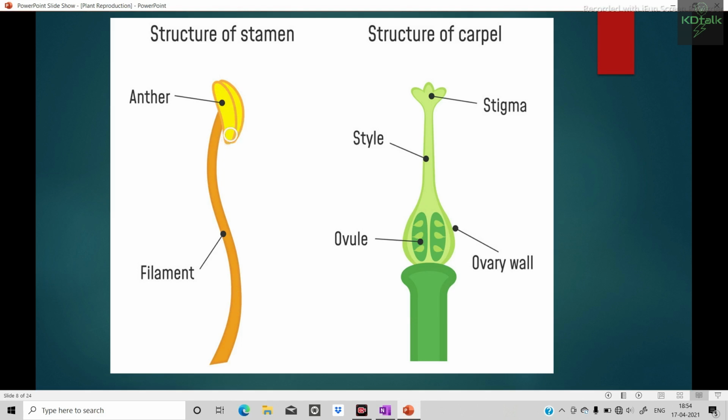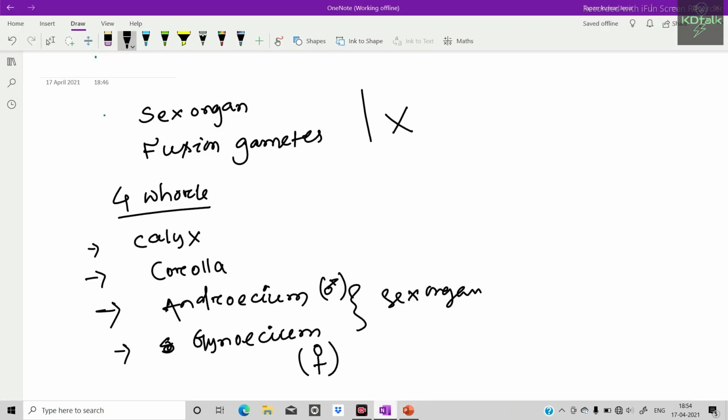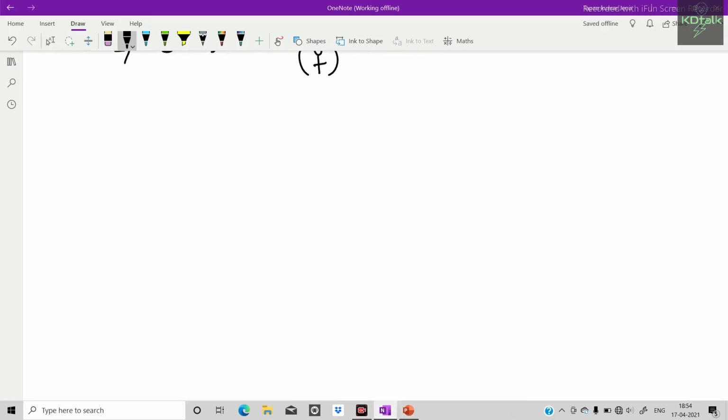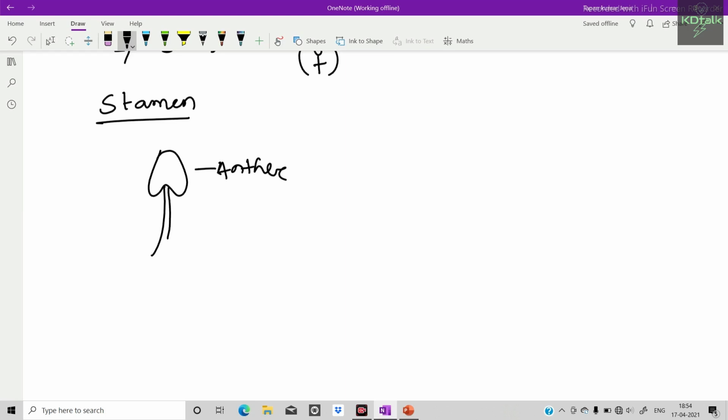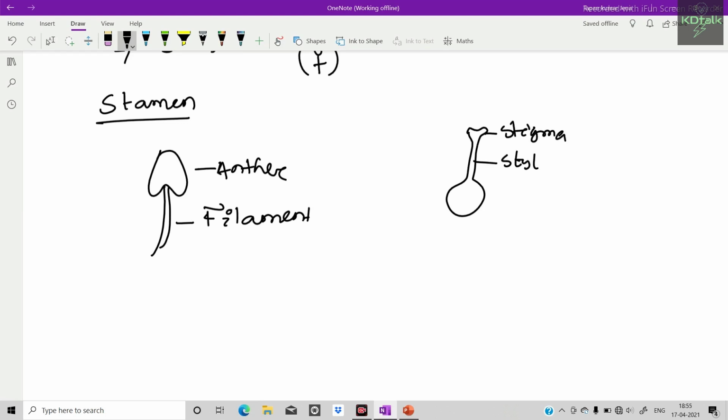The stamen consists of anther and filament, whereas the gynoecium consists of stigma, style, and ovary.